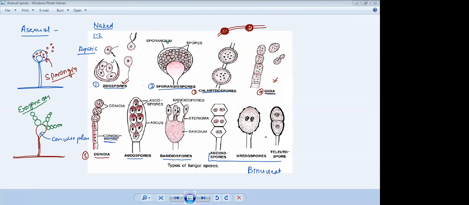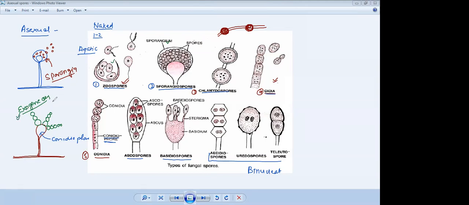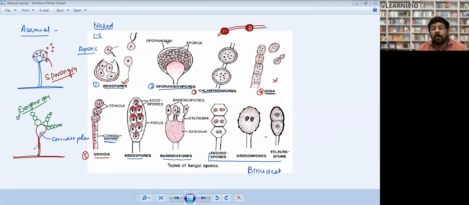I have told you this, exogenous. They are produced on special branches called conidiophores.